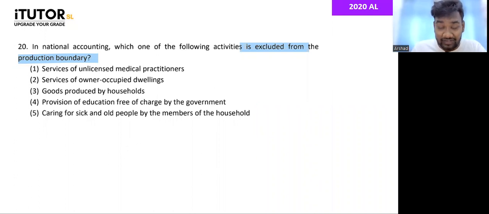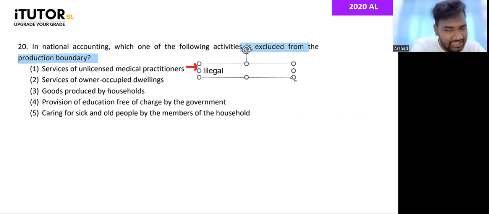The first activity is an illegal activity, right? Just because it is illegal, do we exclude it? It's illegal, correct. But just because it's illegal, you don't exclude. Now remember, according to the new standard, illegal activities can also be included as long as there is a productive thing happening. So services of an unlicensed medical practitioner.